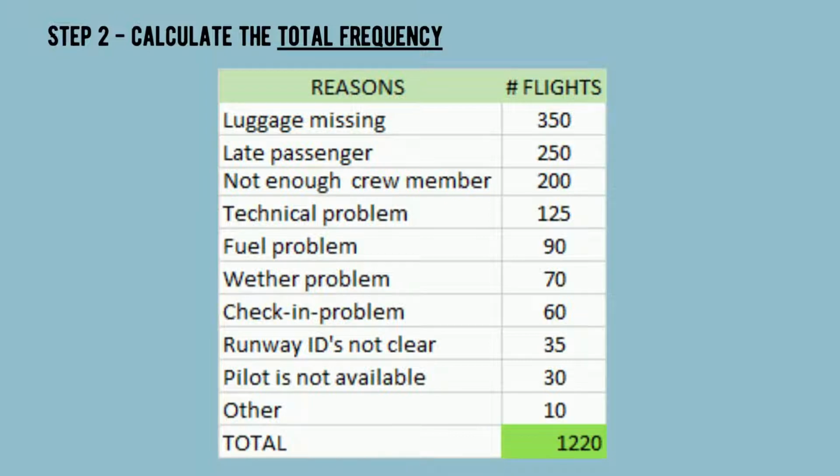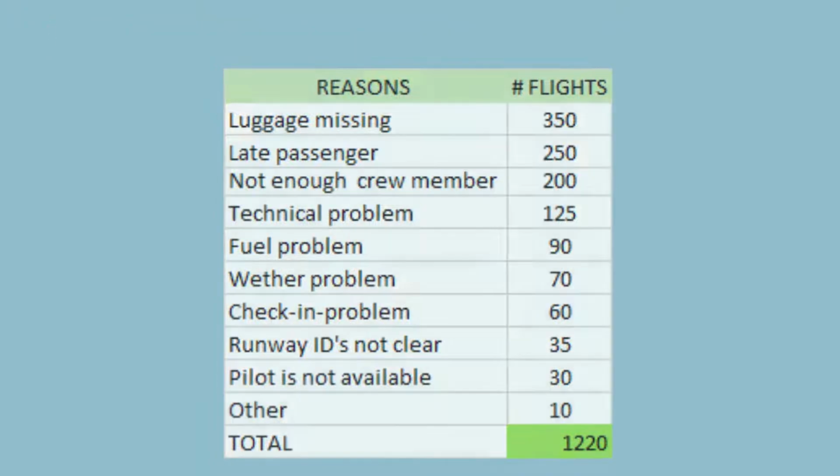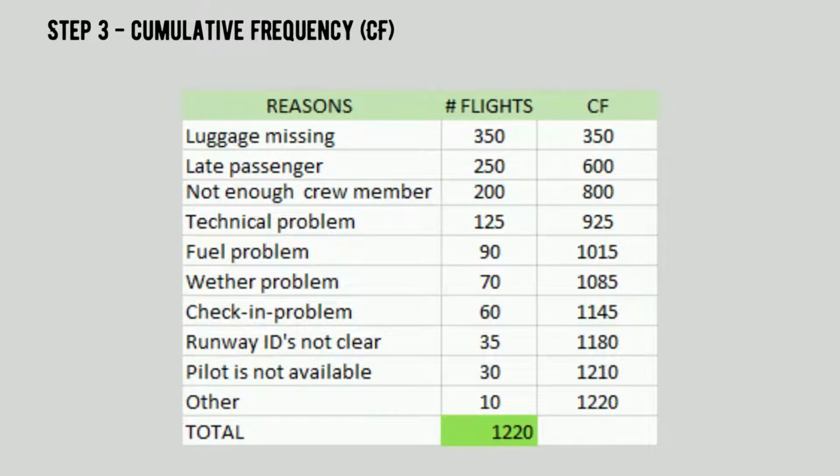So, 350 plus 250 plus 200 plus 125 plus 90 plus 70 plus 60 plus 35 plus 30 plus 10 is equal to 1,220.